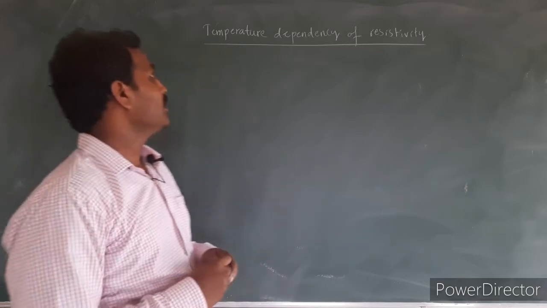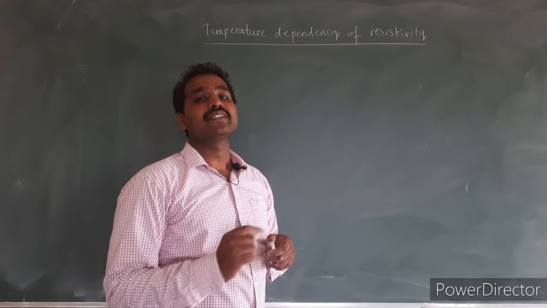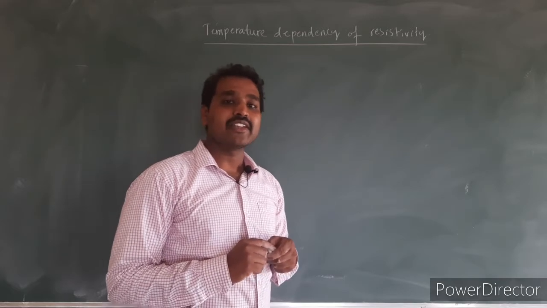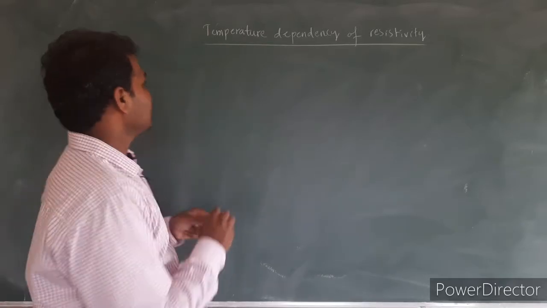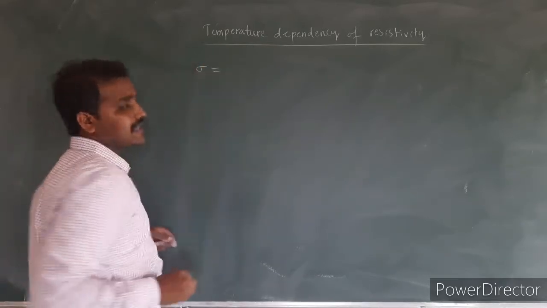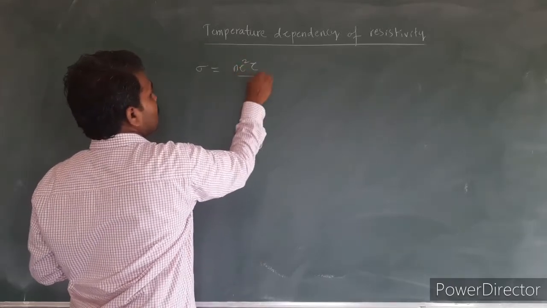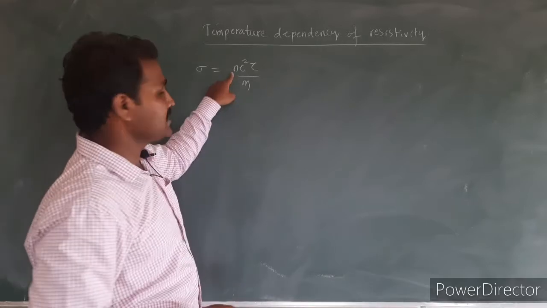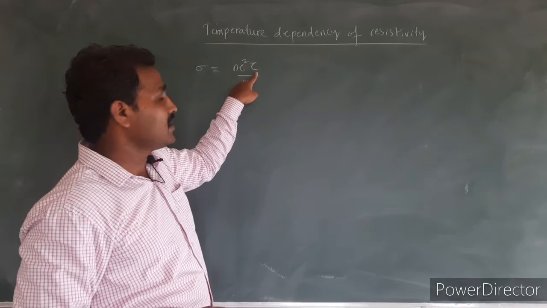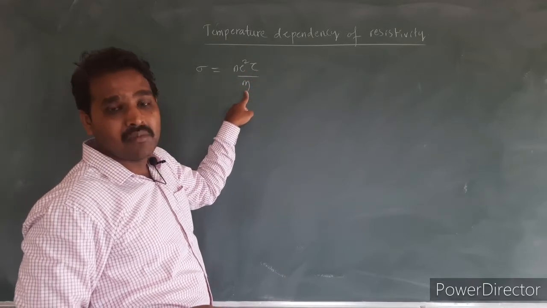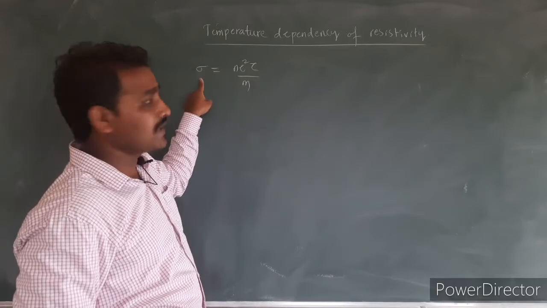Next concept we have is the temperature dependency of resistivity. How the resistivity as well as the resistance of any given material varies with the temperature. For this we shall consider the equation. The conductivity of any material is given by sigma is equal to n e square tau divided by m. Here n is the number of electrons per unit volume, e is the magnitude of charge of electron, tau is relaxation time, and m is the mass of the electron.